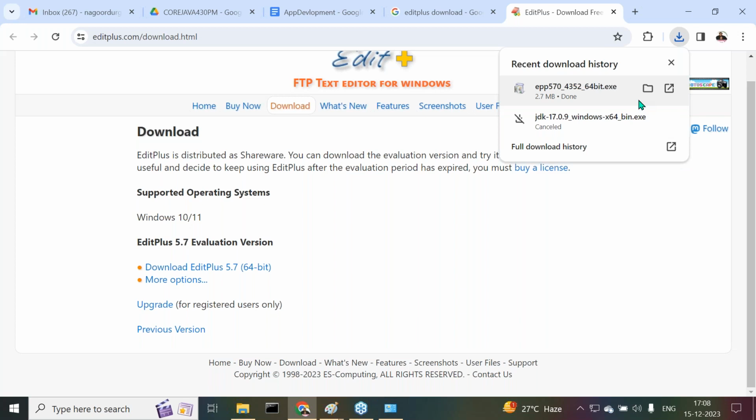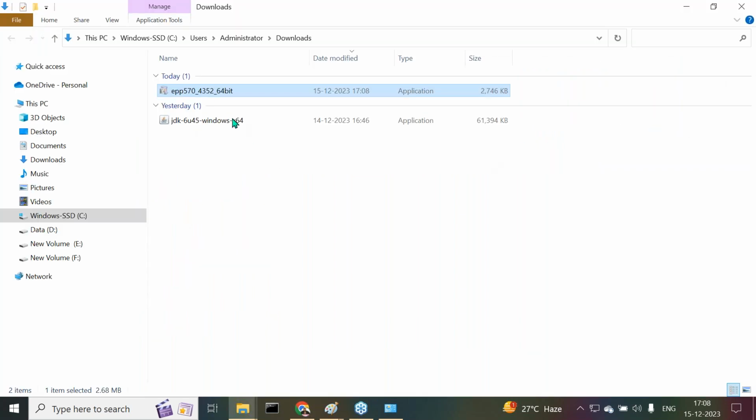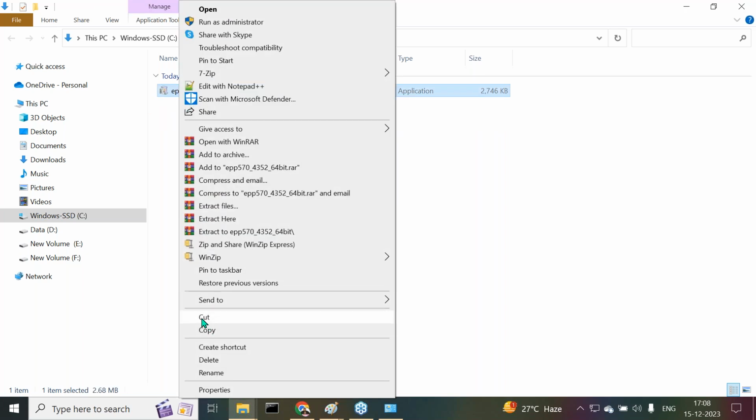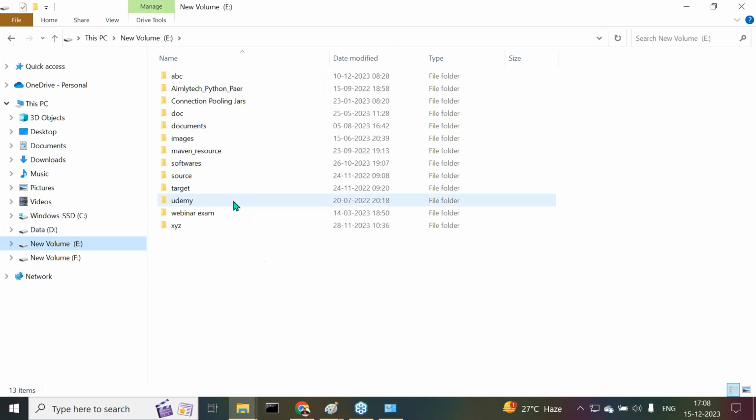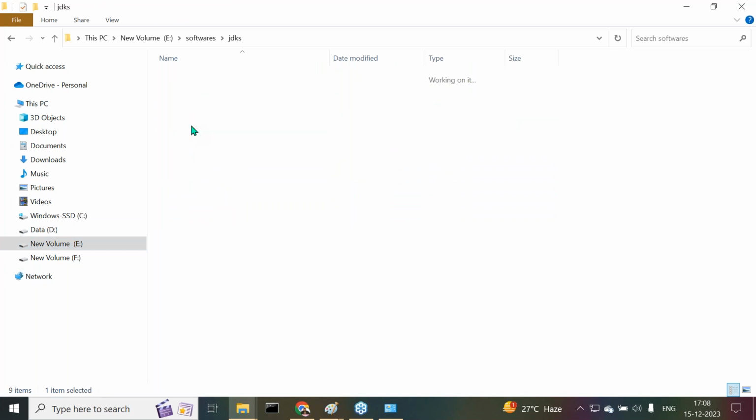Once it is done, I will go to the location where it was provided. Now click on show in folder. Now this is the Edit Plus installer that is available already. Now here I want to cut it. I'll go to the E drive. I want to keep all my softwares at a particular location: softwares, JDKs, full stack Java 830.